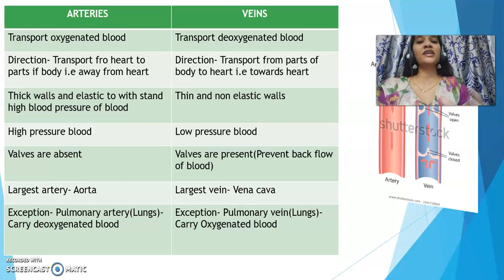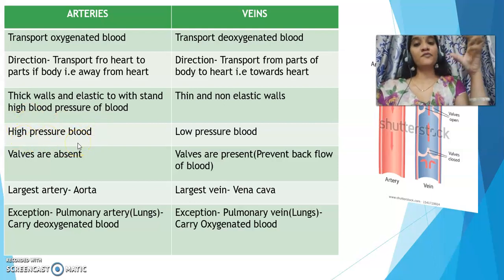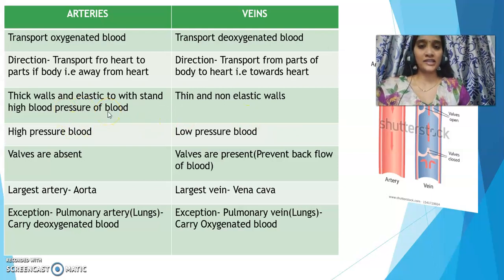So that means they are carrying blood towards the heart. Now arteries have generally very thick and elastic walls. Reason: the blood here flows at very high pressure because the heart is pumping that blood. So in order to withstand that high blood pressure, the walls of arteries are thick and elastic.